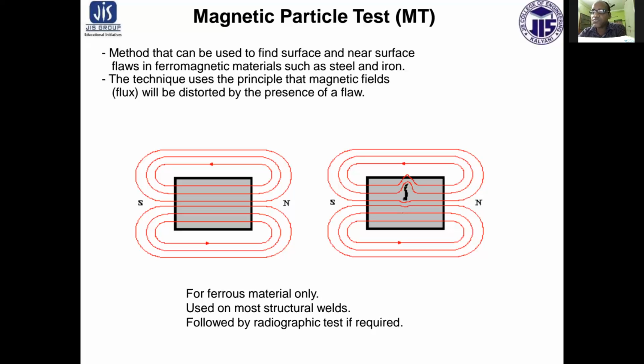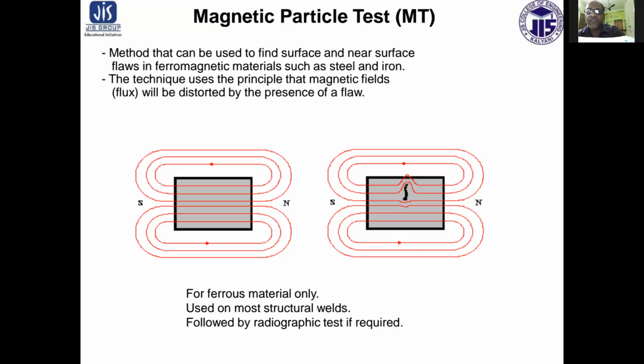The detection of subsurface defects will depend upon the strength of the magnetic field, the distance from the surface at which the defect is located, the ratio of height of the defect to the thickness of the component, and the width of the discontinuity. This is because the leakage field caused by a discontinuity diffuses and decreases in intensity with increase in distance from the discontinuity.